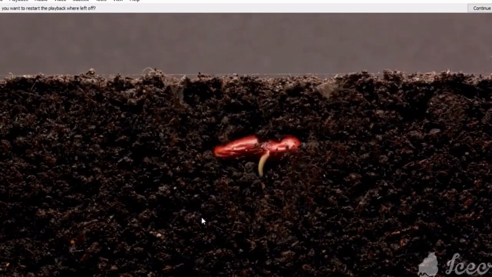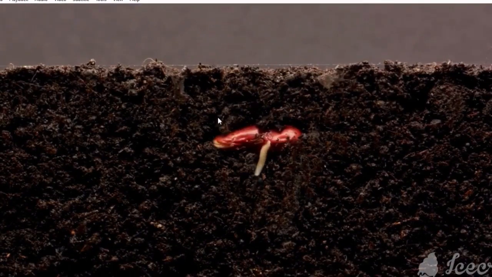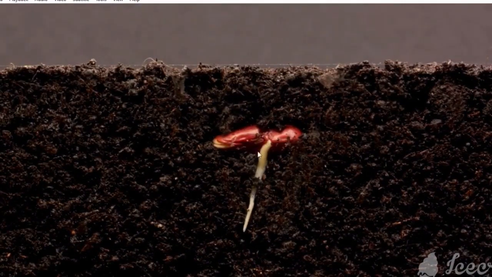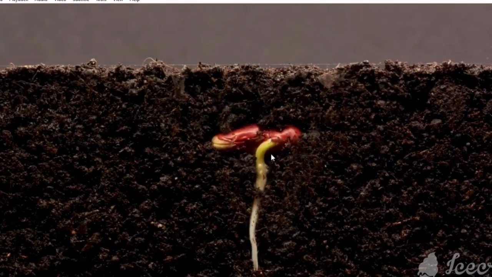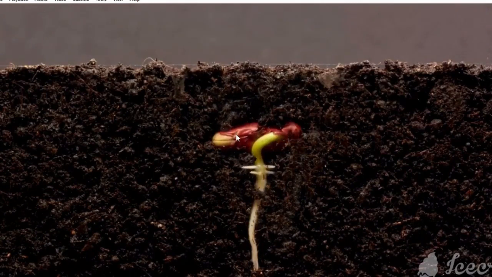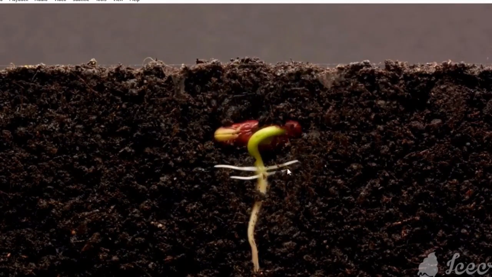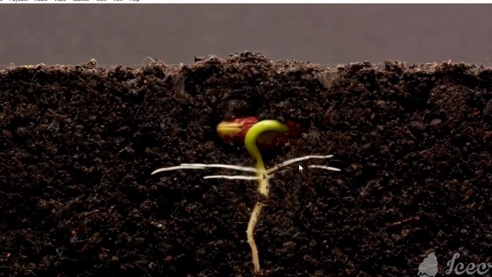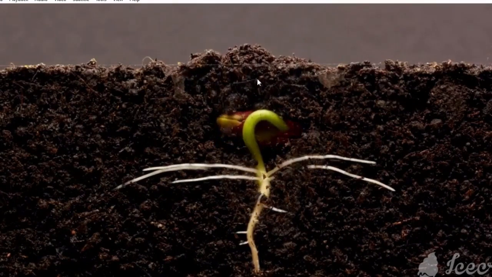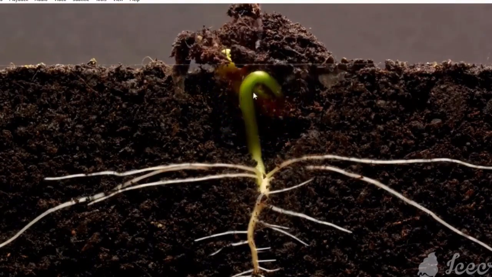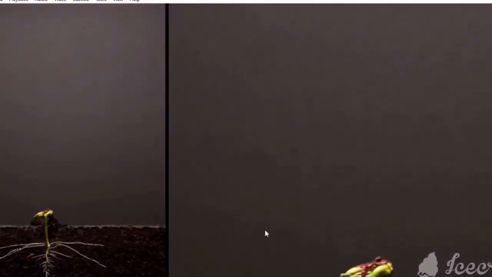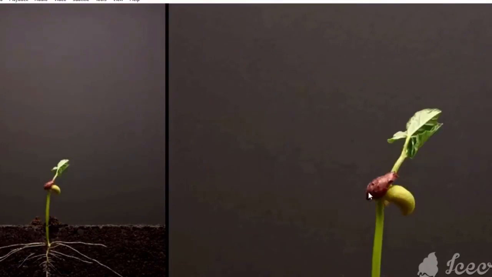Coming to the structure of cotyledons, first observe the seed germination, guys. This is a kidney bean seed. It is germinating. See, the root is forming from a seed, isn't it? And slowly the roots are extending. And now the shoot will form here, right? The shoot, that means the stem area, is growing. This is the stem, and you see how it has come from the soil. And now the seed coat will get removed. This brown color thing is a seed coat.